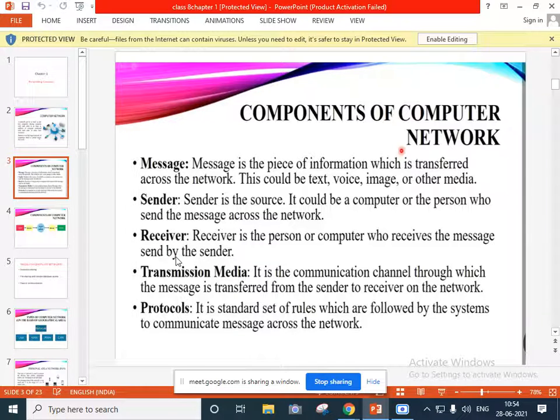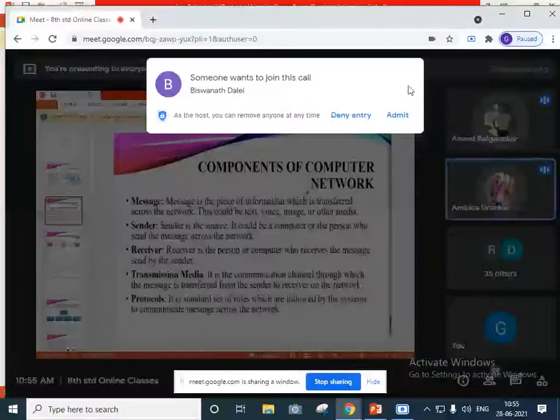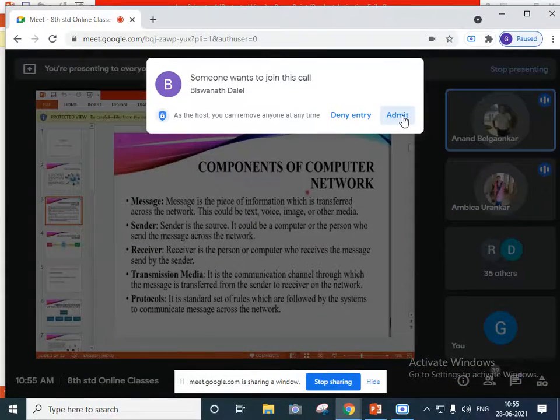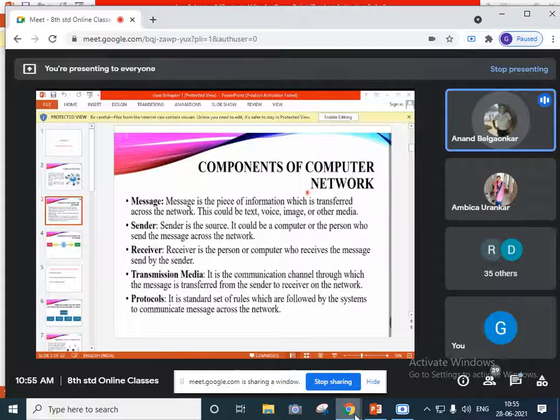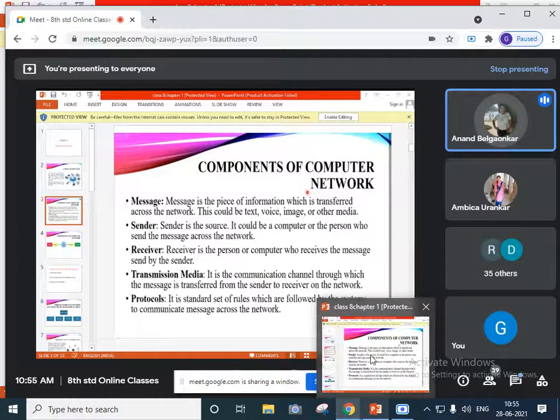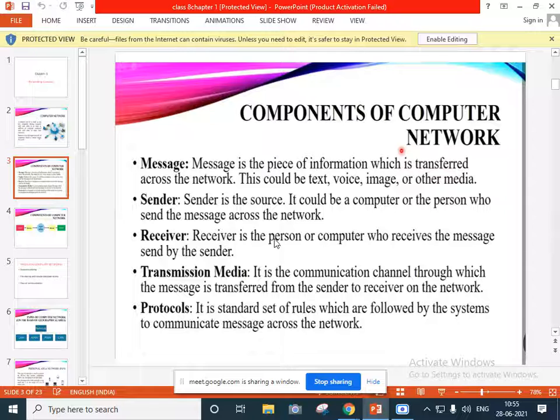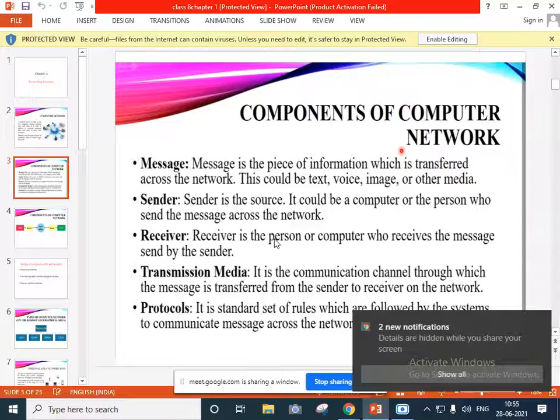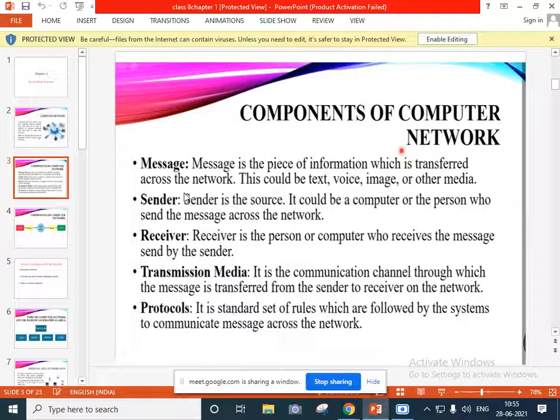So did you all understand these 5 components, or any doubt in this? No, ma'am. So what is the meaning of sender? Can anyone tell? It would be a computer or person who sends. Yes, it is a source. It is a person or computer, and it can send a message to the network. Yes, the sender is nothing but who is sending the message.